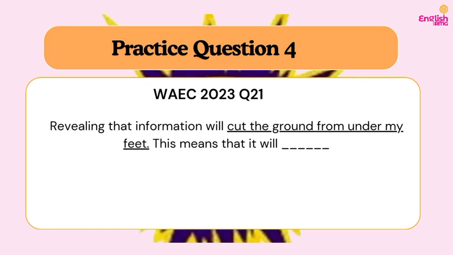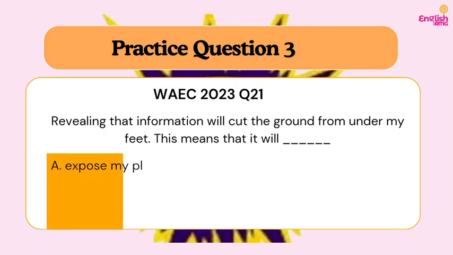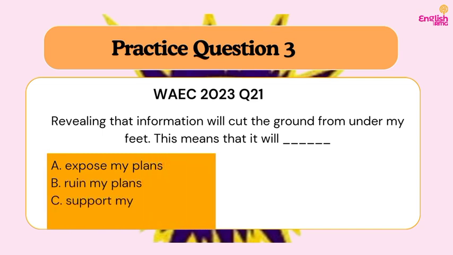Does it mean that he's going to expose my secrets? Do you understand? Or it's going to be embarrassing for me? Do you understand? But for us to get what it could probably mean, let's go to the options to see what we have there so that we can know the possible meaning. So, A, expose my plans. B, ruin my plans. C, support my plans. D, promote my plans.